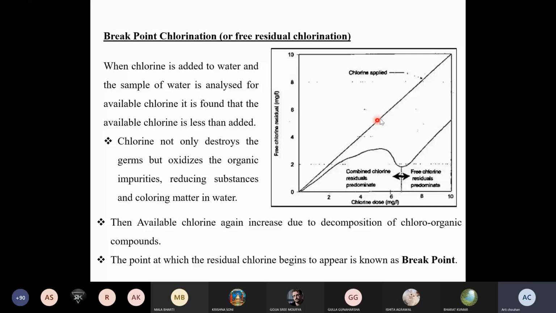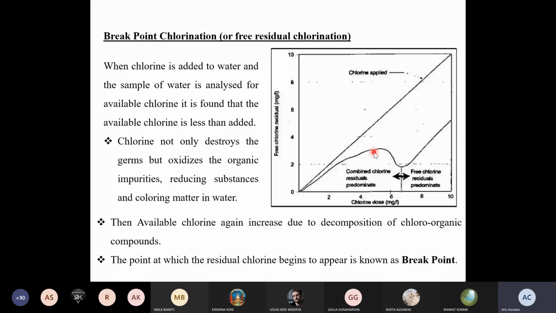It means you find the available chlorine is less than the added chlorine. And why are you getting a graph like this? Because the chlorine which you are adding is not only destroying the germs, but also oxidizes all the organic and inorganic reducing substances which are present in the water. Because of these reactions, the available chlorine is found to be less than the added chlorine. During the disinfection process, the available chlorine amount is actually somewhat less than the added amount.